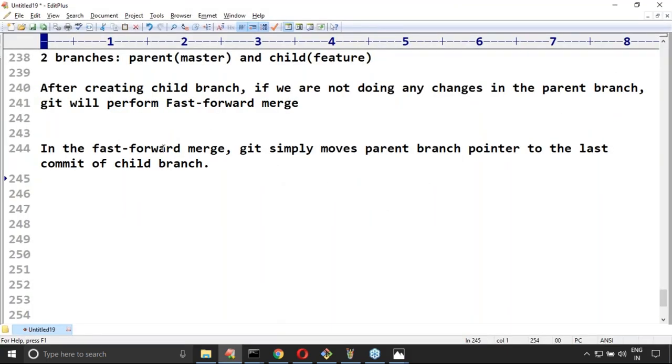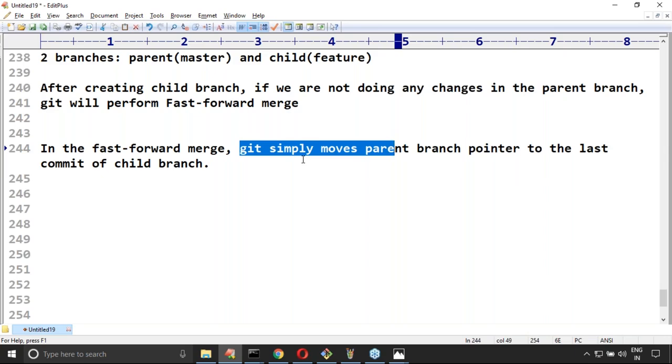When is git going to perform fast forward merge? Very simple, sir. If the parent branch is untouched, you didn't perform any changes in the parent branch after creating the child branch, in this particular case git is always performing fast forward merge. In the fast forward merge, git simply points the parent branch pointer to the last commit of the child branch.